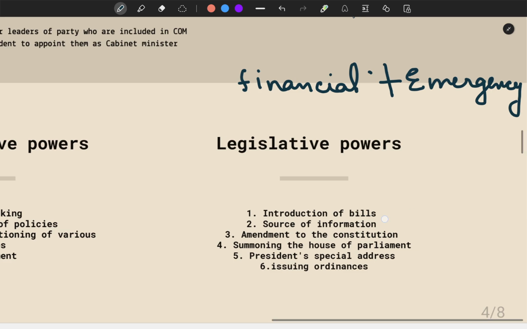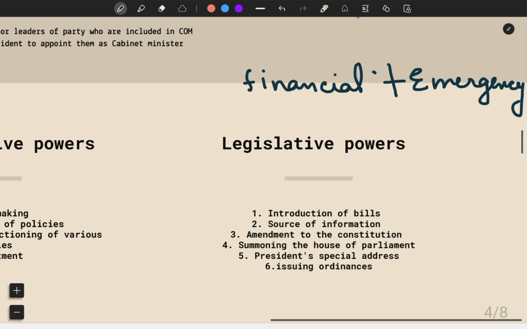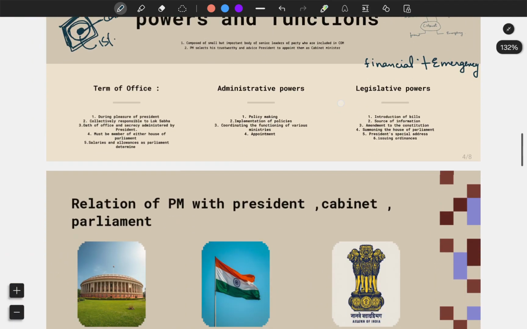Okay, moving forward to the emergency power. A president cannot declare an emergency until and unless he receives it in written format from the Council of Ministers to do so. Also, the cabinet's decision in the emergencies has a binding effect. Whatever they decide, it will be followed. I hope these points are clear to you.